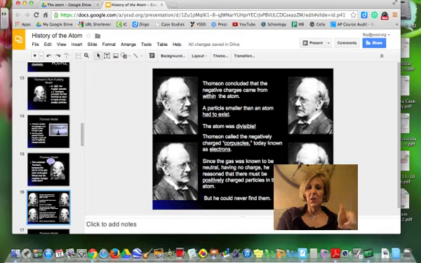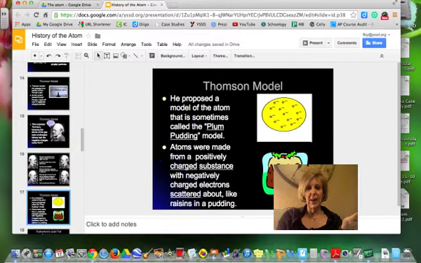He looked and looked for them. He found these electrons, which he knew were in this flow of electricity. And so he thought there had to be a positively charged particle in the atom someplace, because he knew that atoms were neutral, but he could never find those positively charged particles.